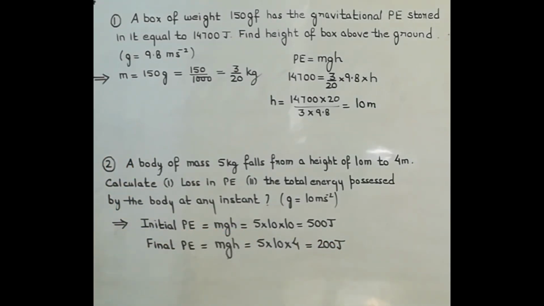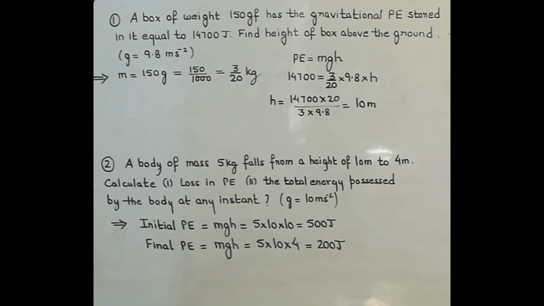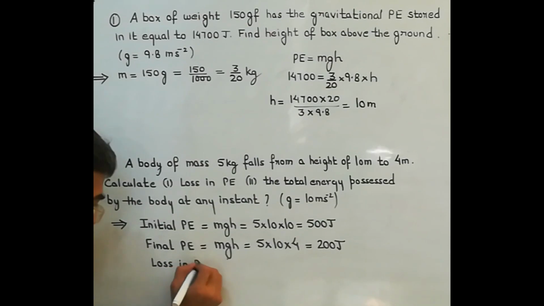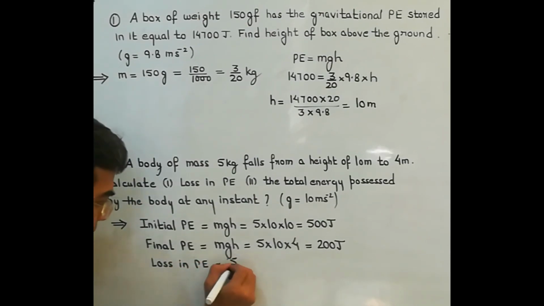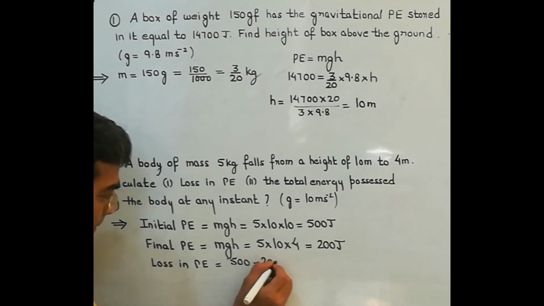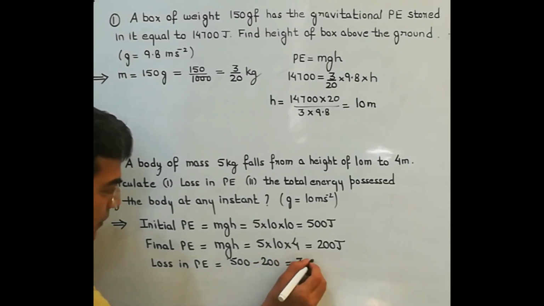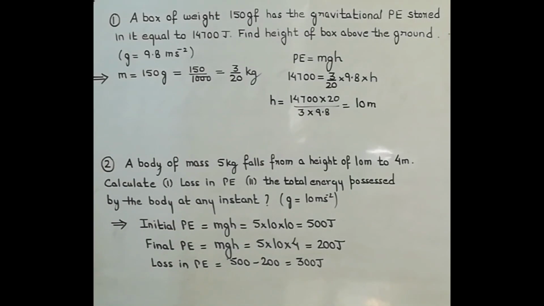So initially the potential energy of the body was 500, and as the body falls down and comes to a height of 4 meter, we see that its potential energy becomes 200 joules. So how much is the loss in potential energy? 300 joule.